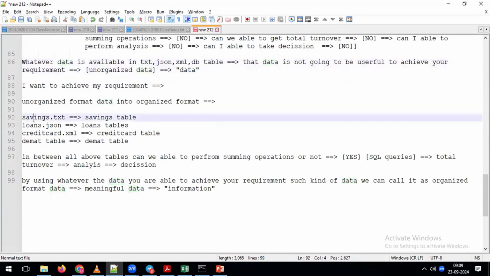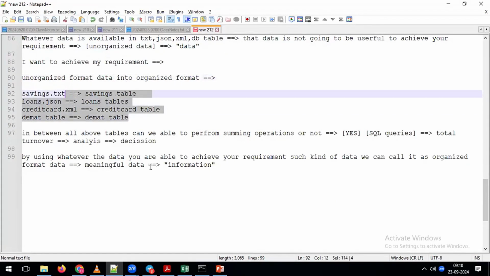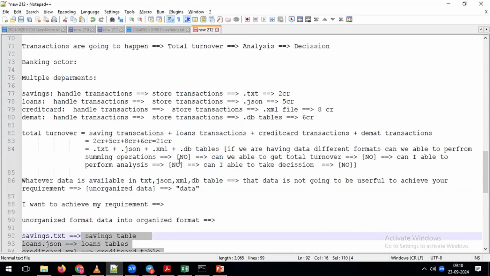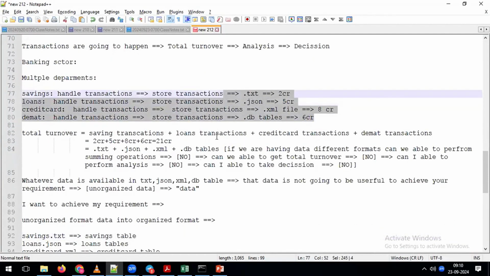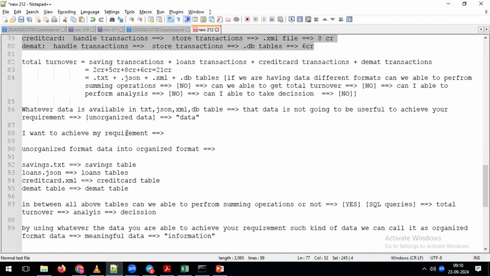But coming to here, you are converting text file to table, JSON file to table. Indirectly, you are converting all unorganized data into the organized format. Whenever you are converting unorganized format into the organized format, such kind of organized data, you can call it information. Indirectly, we can say information is available in the tables, whereas data is available on top of your files. This is the way, by using our real-time example, you can understand what is the data and what is the meaning of the information.